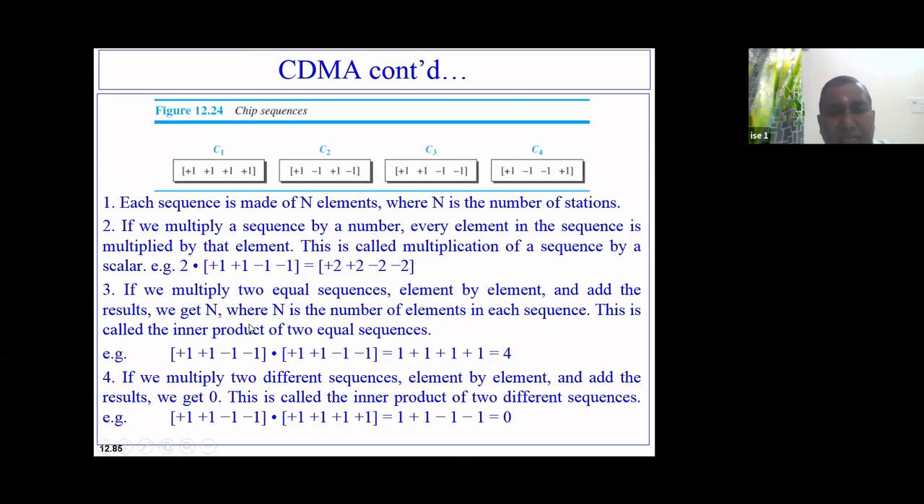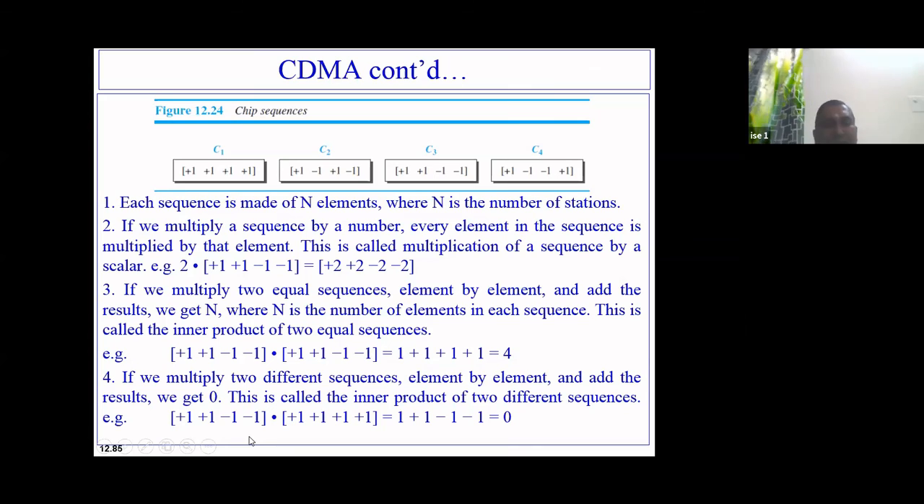Now, similarly, you got the idea. I just wanted to tell you, if I take any chip sequence and multiply it by itself, here I take C3 multiplied by C3, which is plus 1, minus 1, minus 1. So plus 1 into plus 1, I'll get plus 1. Plus 1 into plus 1, plus 1. Minus 1 into minus 1, plus 1. Minus 1 into minus 1, plus 1. End result is always 4.